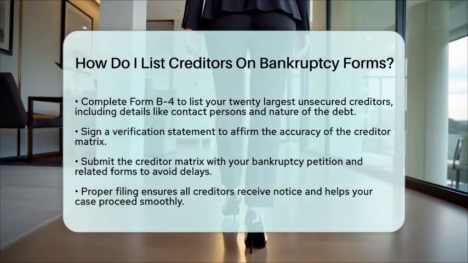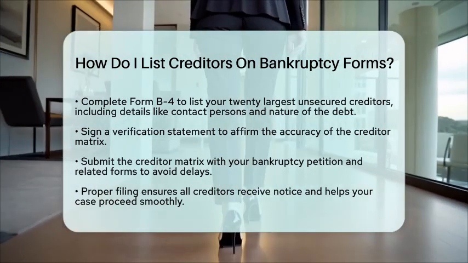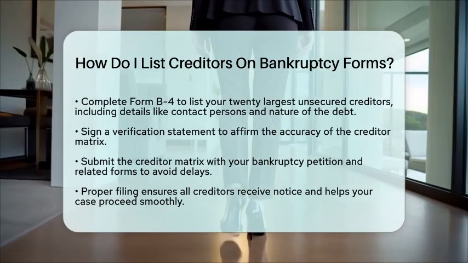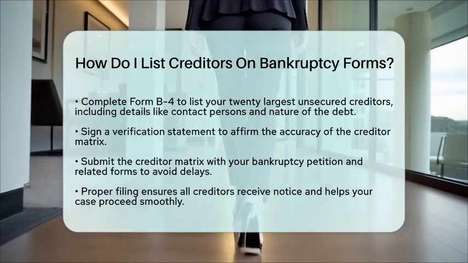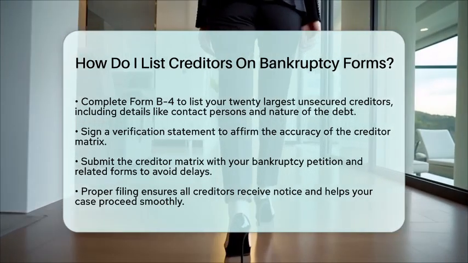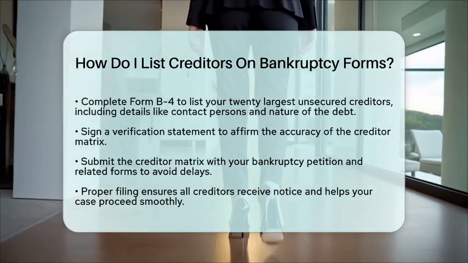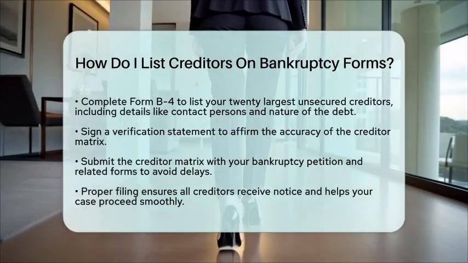In summary, listing creditors on bankruptcy forms involves creating a complete and accurate creditor mailing list, submitting it with your bankruptcy petition, and filling out additional official schedules. This process ensures that all creditors receive proper notice and that your bankruptcy case proceeds without unnecessary complications.